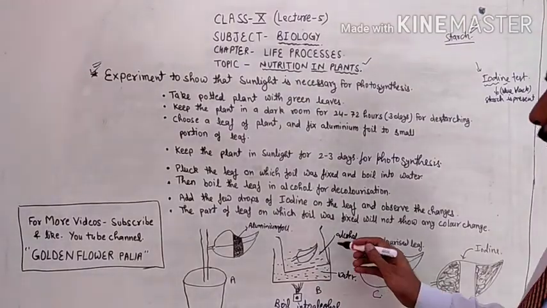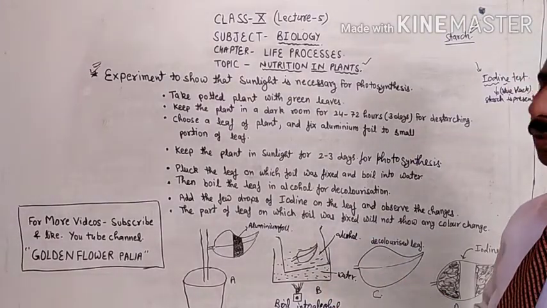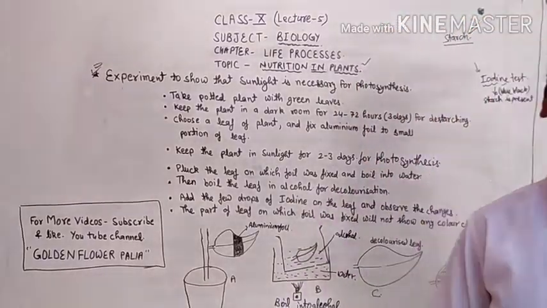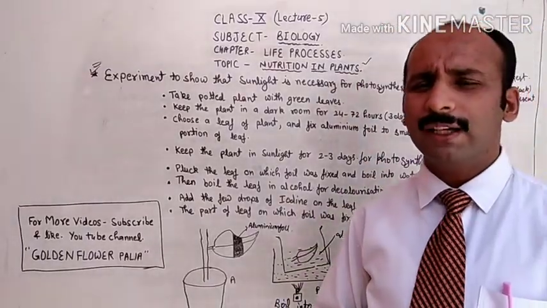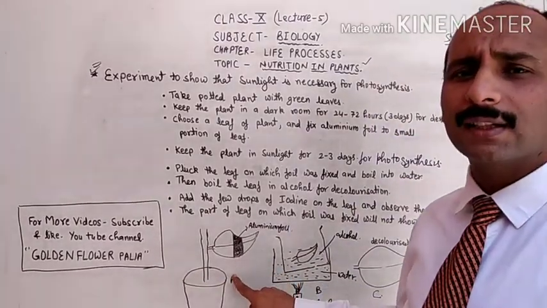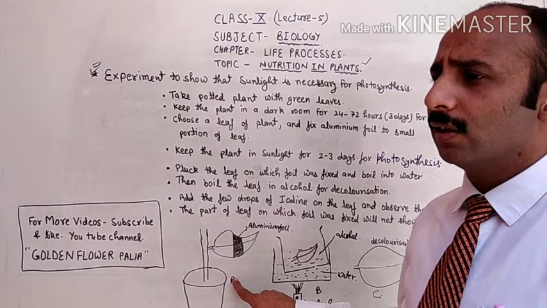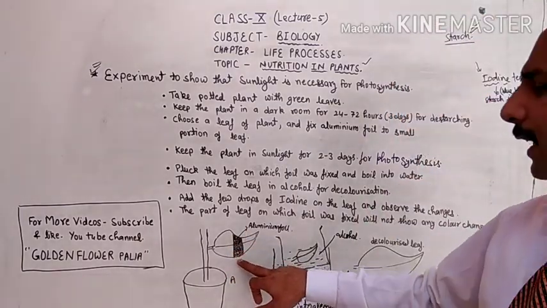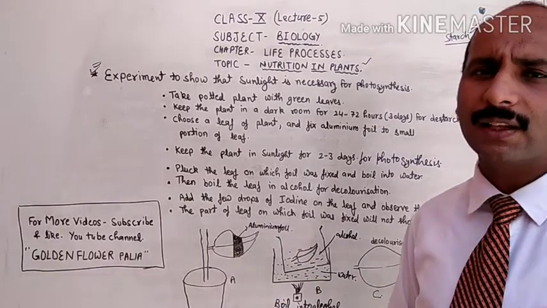Second thing, why do we need to put the leaf in alcohol? Because of decolorization. When you started your experiment, the leaf was green in color, and we have to prove that without sunlight, photosynthesis cannot take place.